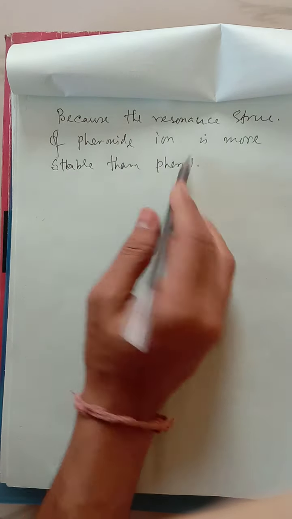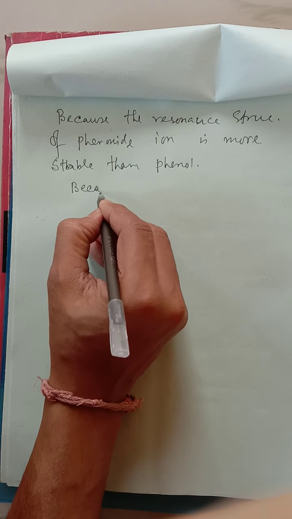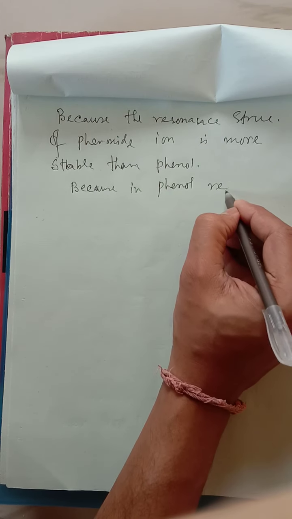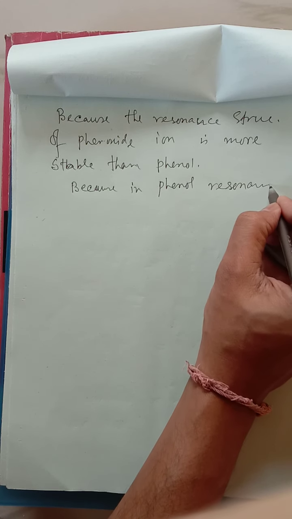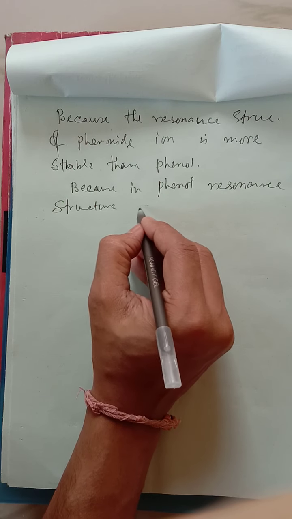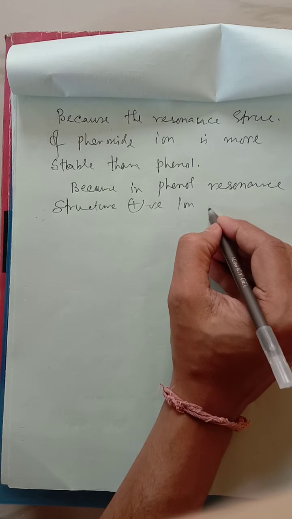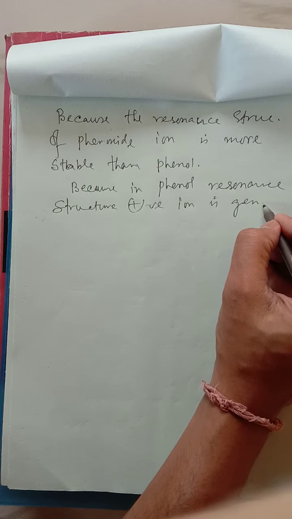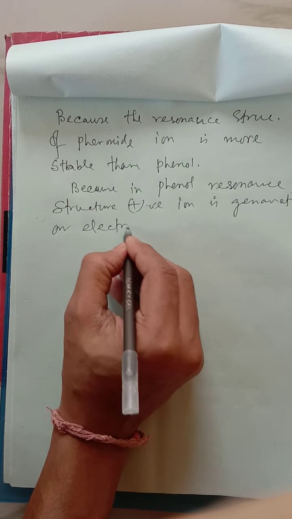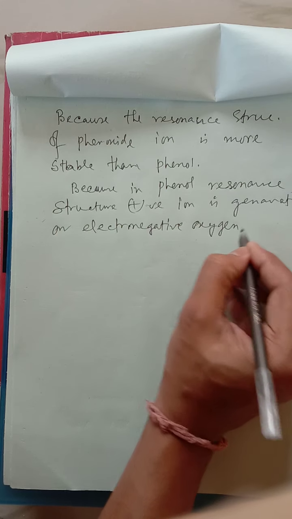Now, why is it so? Because in the phenol resonance structure, a positive charge is generated on the electronegative oxygen atom.